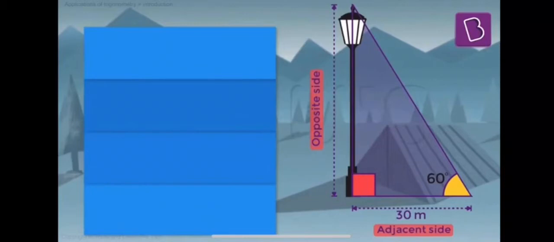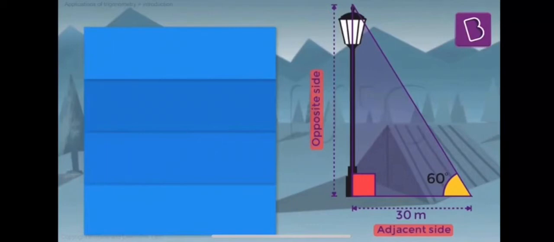It's a right angle triangle, correct. So one side is going to be with respect to this angle. If the angle is theta, the base is going to be the adjacent side, and the height of the pole is going to be the opposite side.